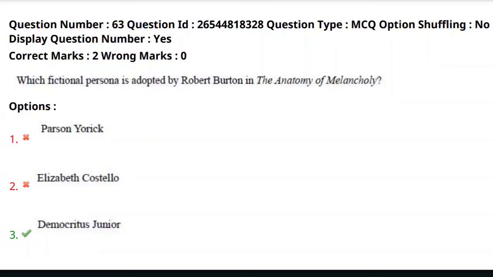So the answer is the third option, Democritus Jr.